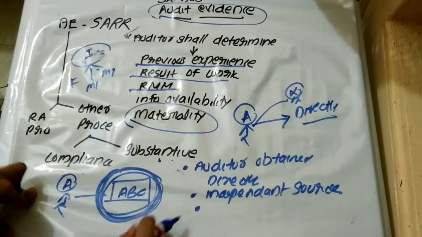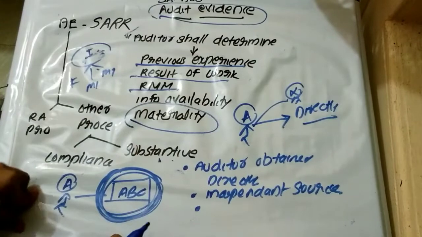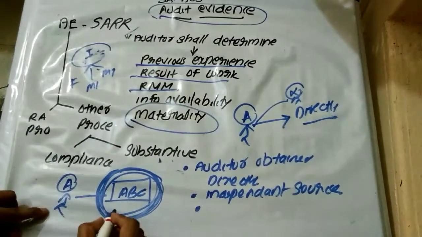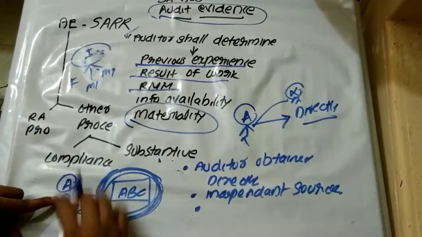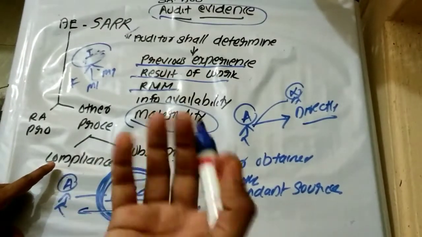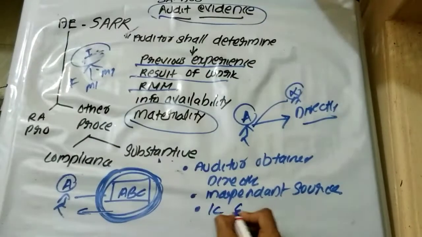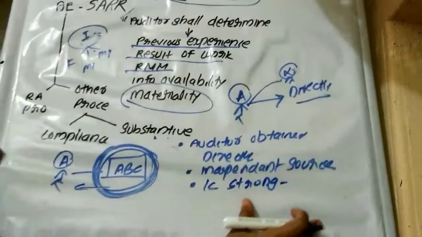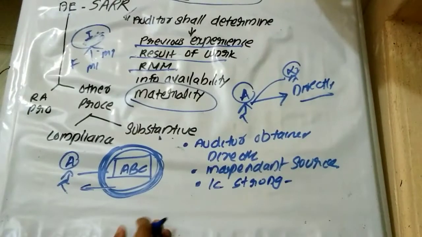The control environment is very strong. So the auditor is getting information from this control system, and the reliability will be very high. So the internal control system is strong or strict.